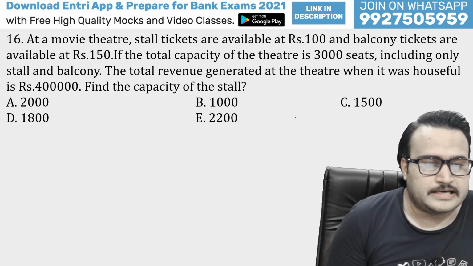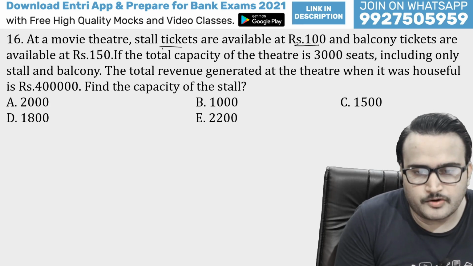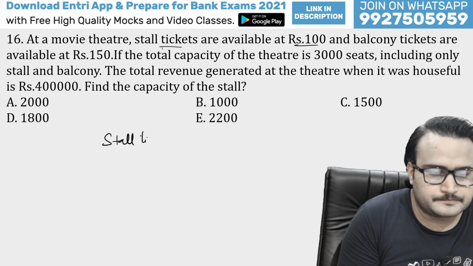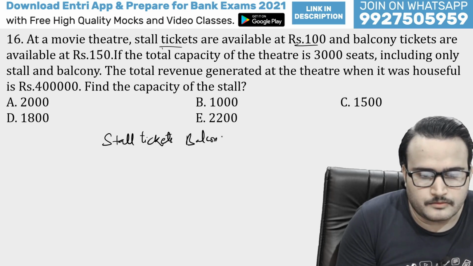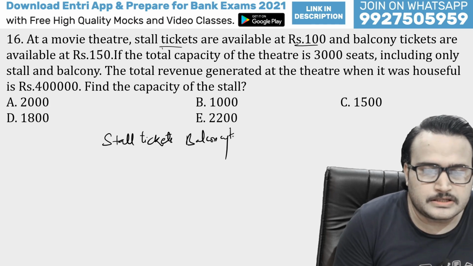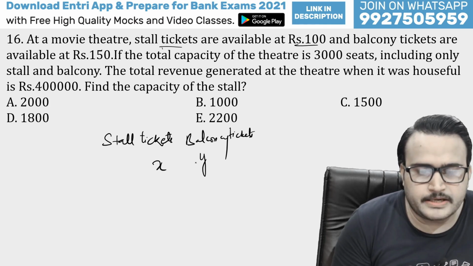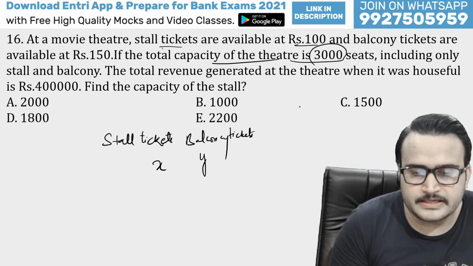The next question, guys. At a movie theater, stall tickets are available at some rupees. There are two kinds of tickets, stall tickets and balcony tickets as well. For example, the number of stall tickets we have is X and the number of balcony tickets we have is Y. The total capacity of the theater is given as 3,000.